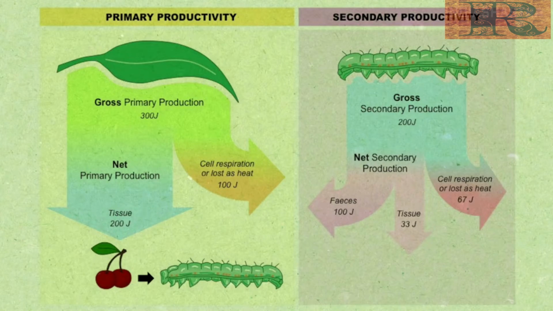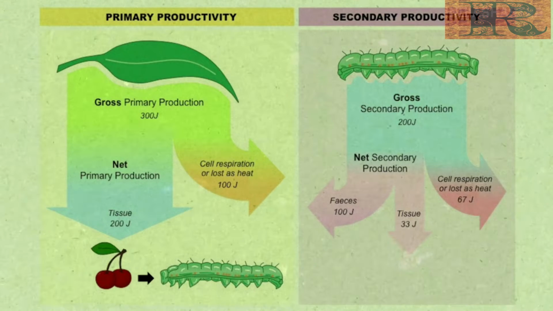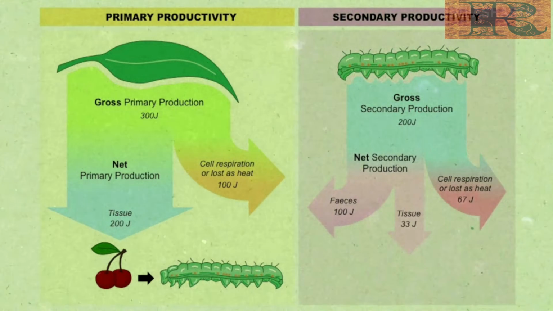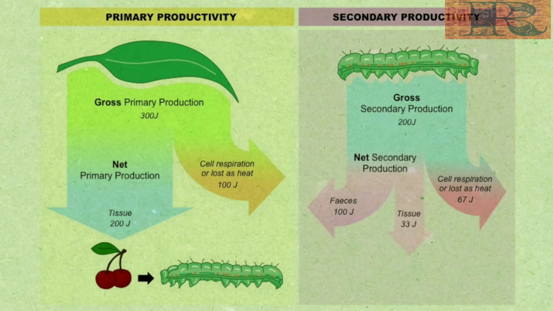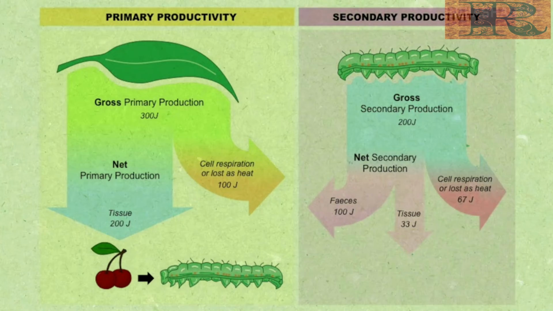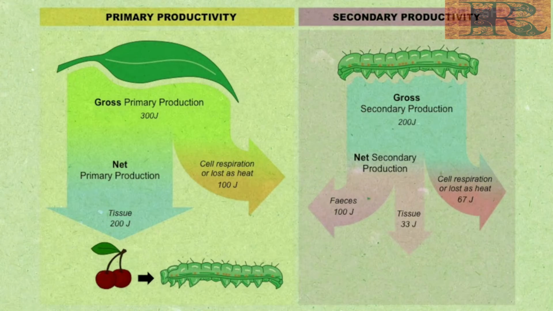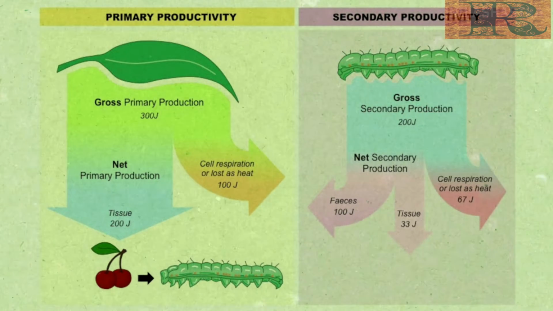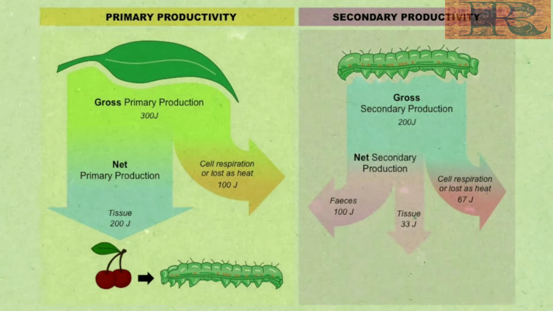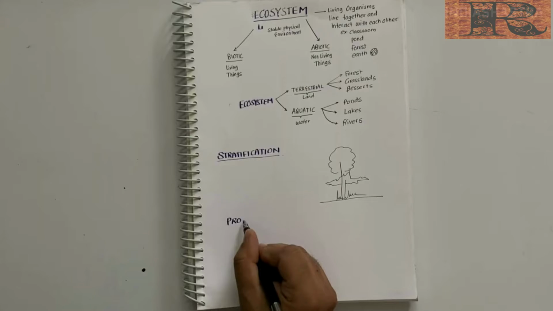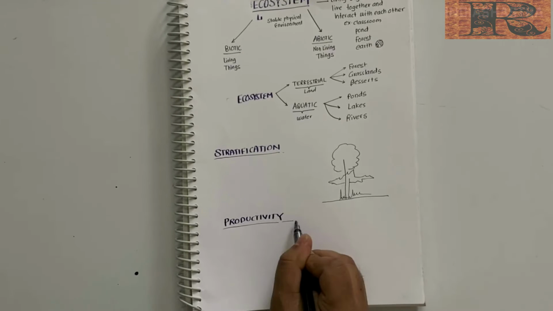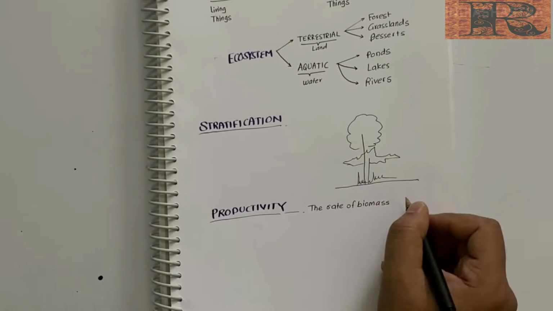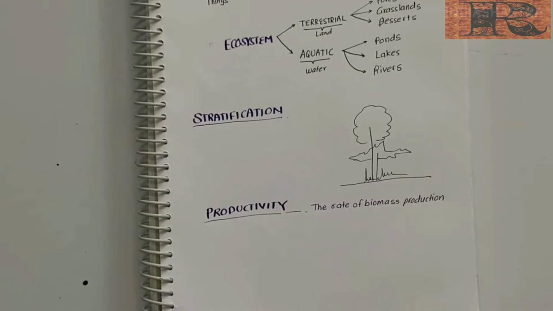The next thing we need to learn about is the factors due to which all the components of the ecosystem work as a single unit. So what is it that binds them together? Their needs and requirements, right? They all must have some dependency on each other, due to which all of them are staying together. Don't you think so? That binding factor is productivity. Now productivity here refers to production. The rate of biomass production is called productivity.